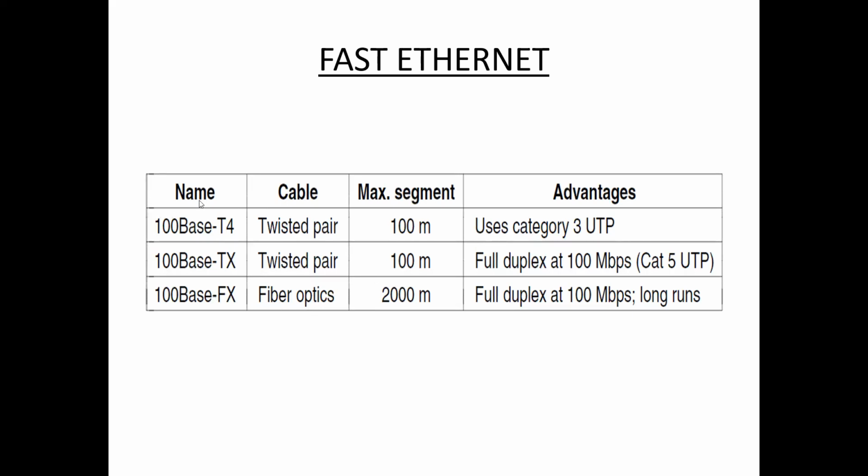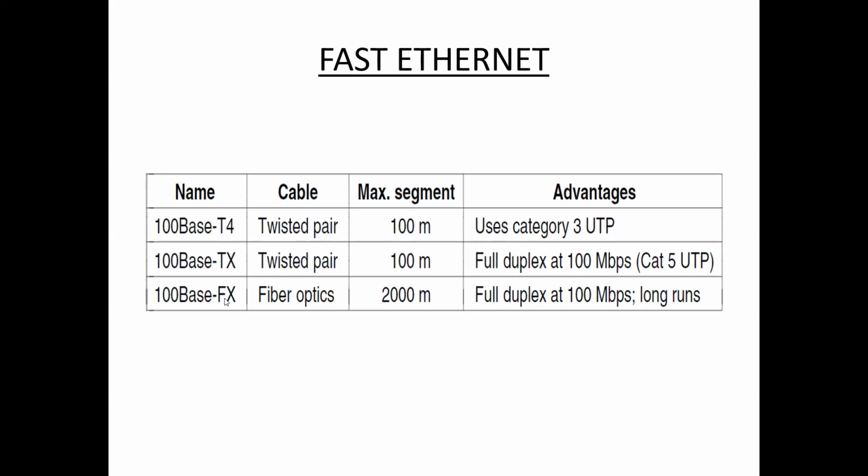These are the different fast Ethernet cables: 100 base T4, 100 base TX, 100 base FX. 100 base T4 is twisted pair, and the maximum segment length is 100 meters. The advantage is that 100 base T4 uses category 3 UTP. The second one, 100 base TX, is also twisted pair cable, and the maximum segment length is 100 meters. The advantage of 100 base TX is full duplex at 100 Mbps.